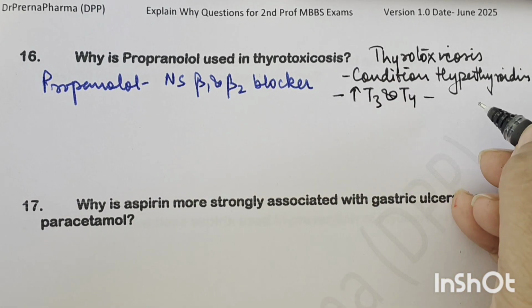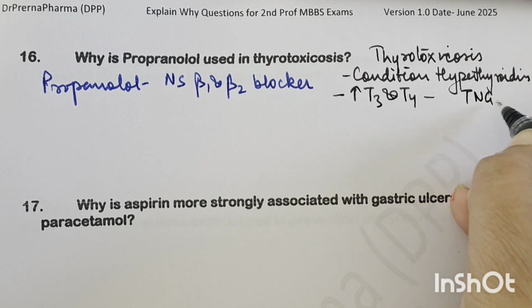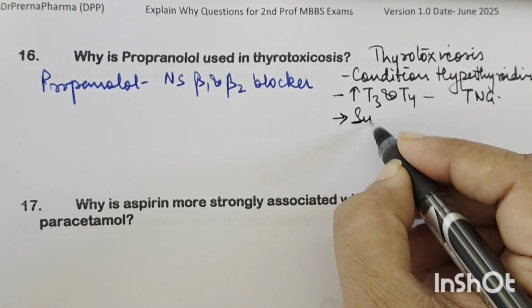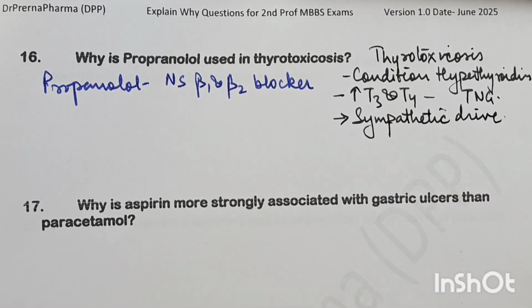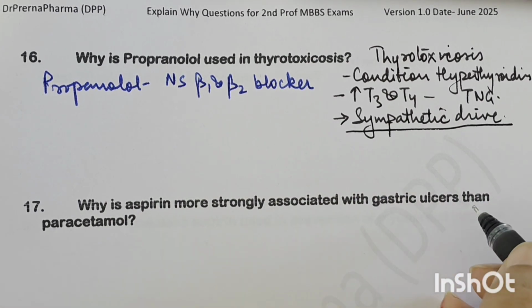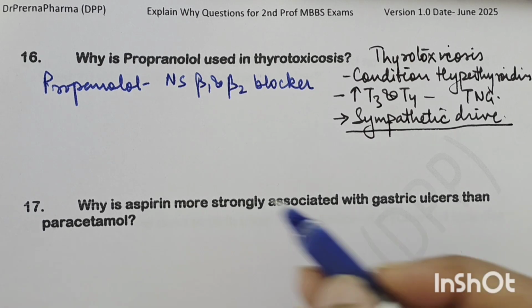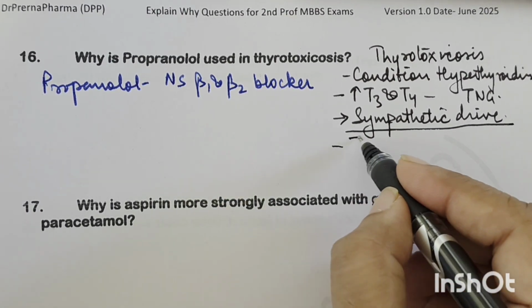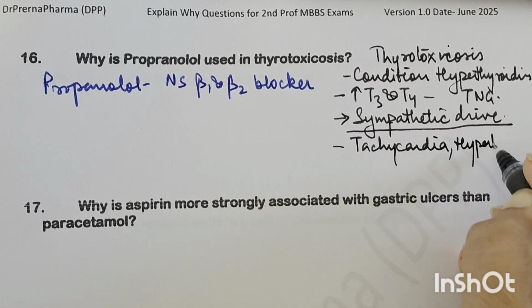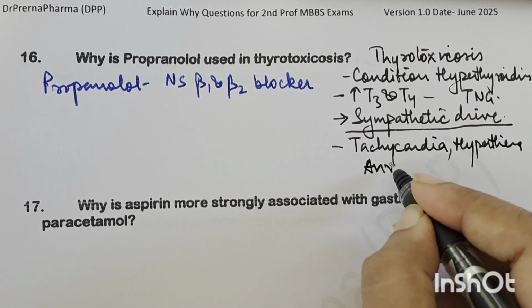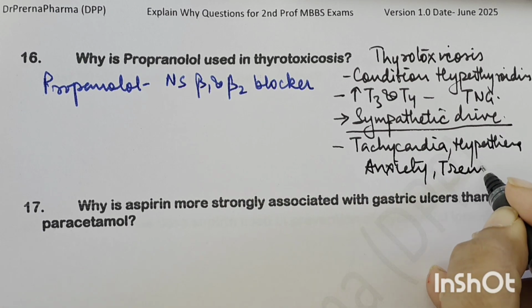Sometimes it's associated with toxic nodular goiter also, and there is increased sympathetic drive in the body, because T3 and T4 increase the metabolic rate, and hyperthermia, tachycardia, all these effects are there which are specific of the sympathetic system. The symptoms that are seen, I'll write: tachycardia, hyperthermia, anxiety, tremors.